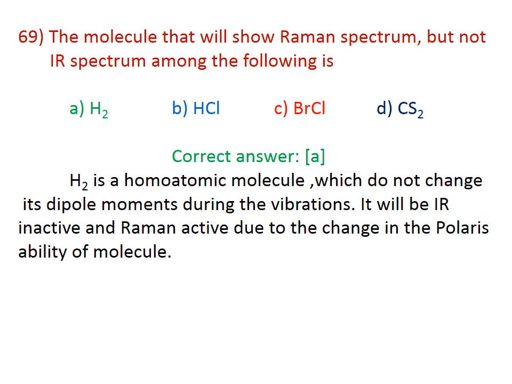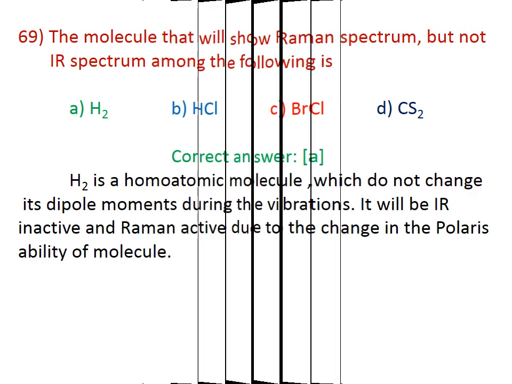69. The molecule that will show Raman spectrum but not IR spectrum among the molecules is. The correct answer is A, because H2 is a homonuclear diatomic molecule which does not change its dipole moment during the vibration, so it will be IR inactive. At the same time, it is Raman active due to the change in the polarizability of the molecule. The correct answer for this question is A.